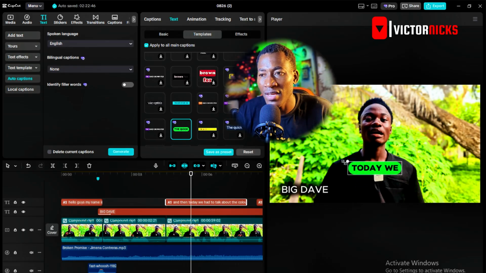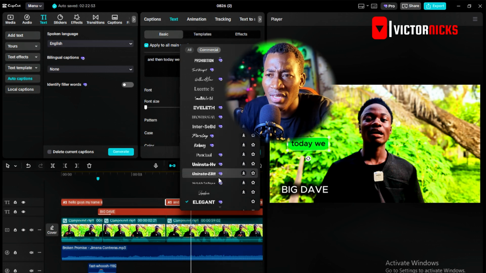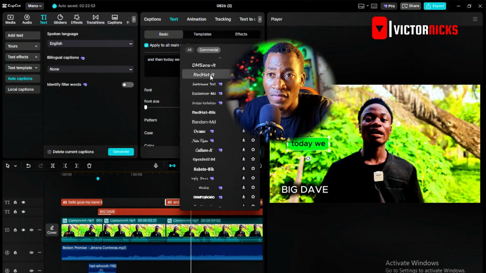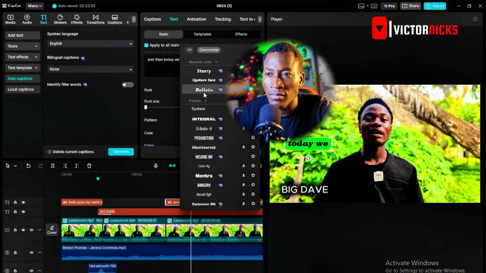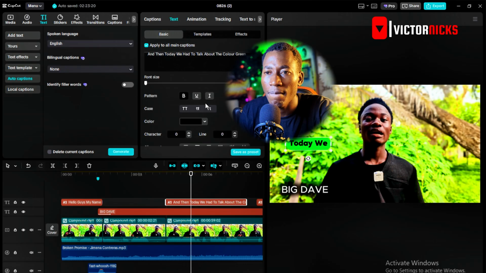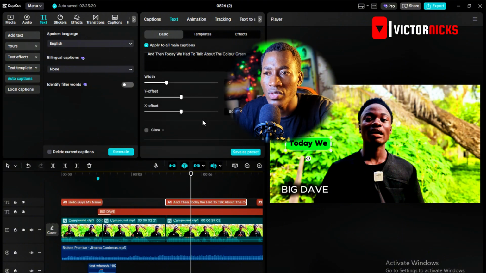So I'm going to come here, raise it up a bit, or maybe I want to just do it at a corner here, right? That's so amazing. Yes. So I can go to basics. I can decide to change the font if I don't like that font. I can change it to any font of my choice, right? Capcut has many fonts to use. So I want to choose Starry, right? Let's use this. That's good.